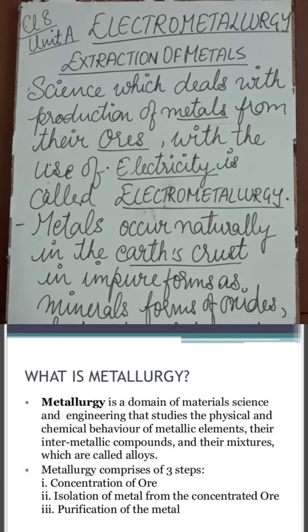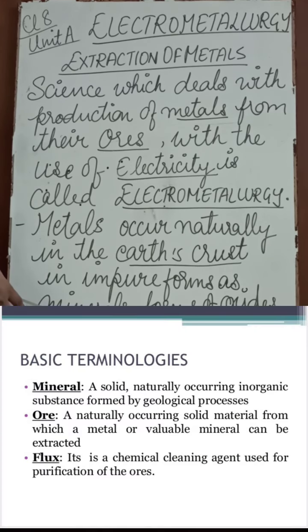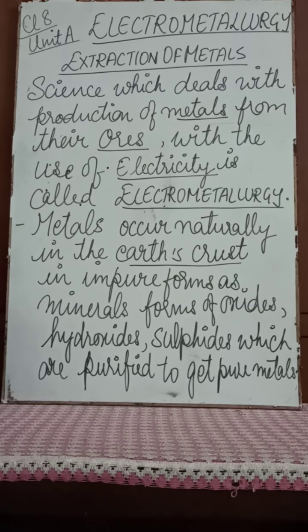Now what are minerals? They are naturally occurring substances which occur in the earth's crust. Now metals can be extracted from their ores. This word I had used here, ores. So the metals can be extracted from the ores. Ores, I told you, are the impure forms where other things are also combined with it. It's not the pure form.